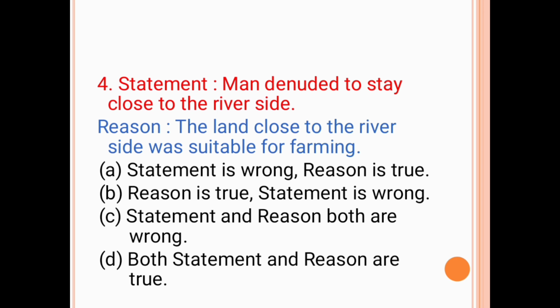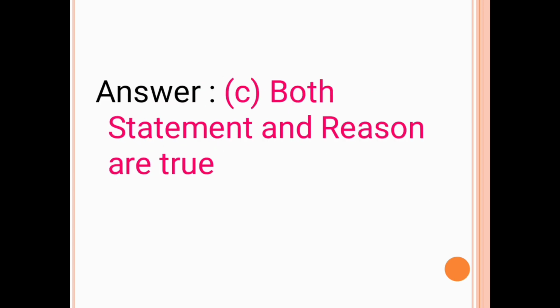Option B, reason is true, statement is wrong. Option C, statement and reason both are wrong. Option D, both statement and reason are true. The correct answer is option D, both statement and reason are true.